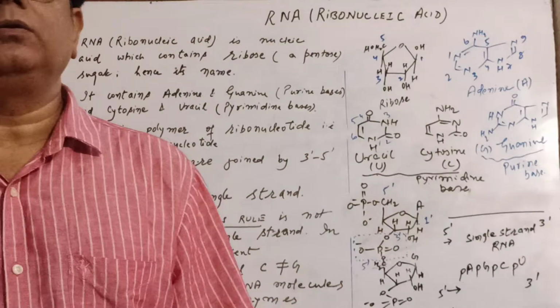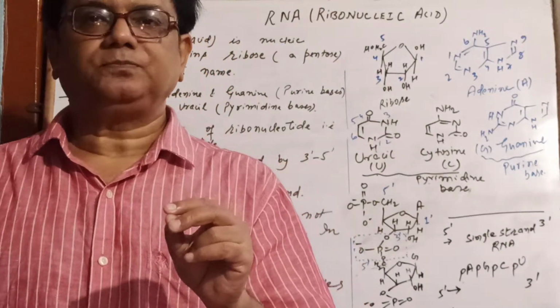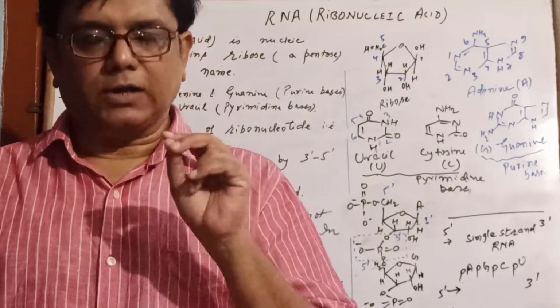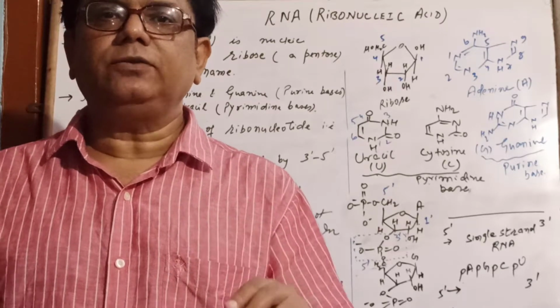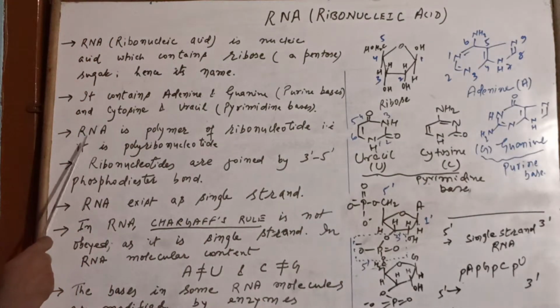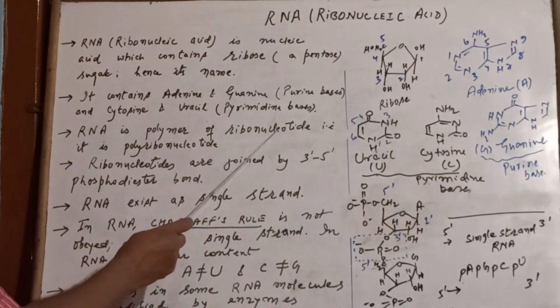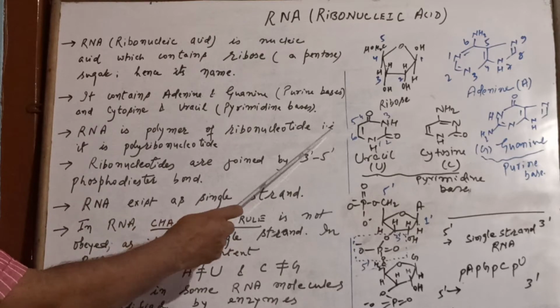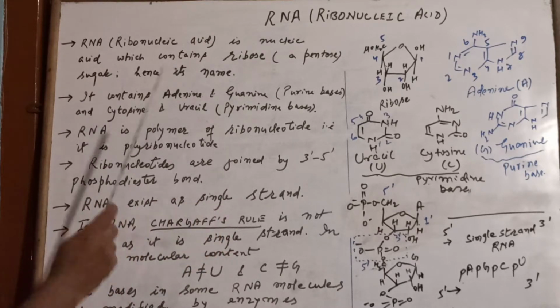Now, as you know, RNAs are polynucleotides. These are polymers of ribonucleotides, that is, it is polyribonucleotide. You see the statement here. RNA is a polymer of ribonucleotides, that is, it is polyribonucleotide.